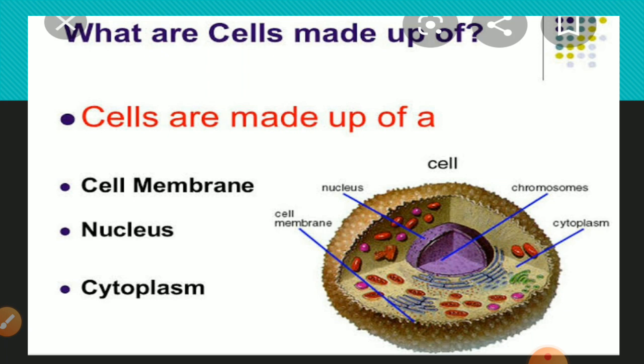A prominent structure found in the cell is known as the nucleus. All the functions of the cell are controlled by the nucleus. A fluid, jelly-like structure found in the cell is called cytoplasm. In cytoplasm, different organelles like mitochondria, plastids, and chloroplasts are found. Further, we will discuss that.